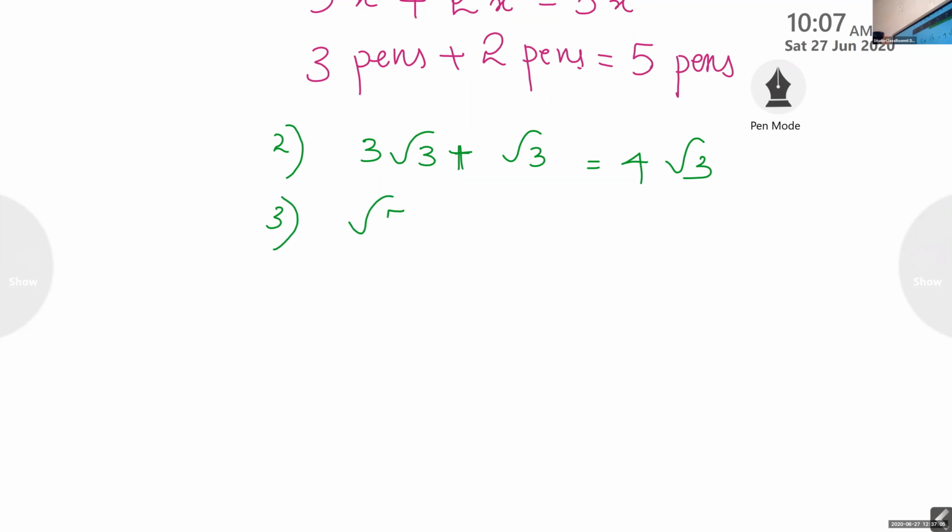Next question. Root 5 plus root 5. What is the answer? Root 5 plus root 5. 2 root 5. 2 root 5. I'll ask somebody.